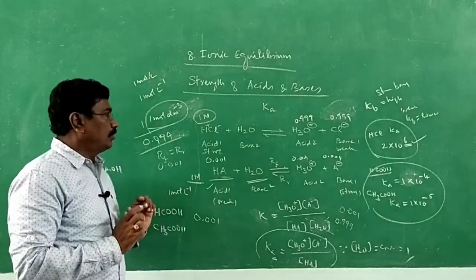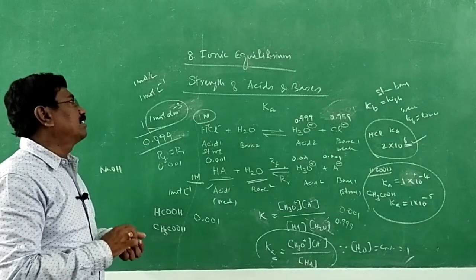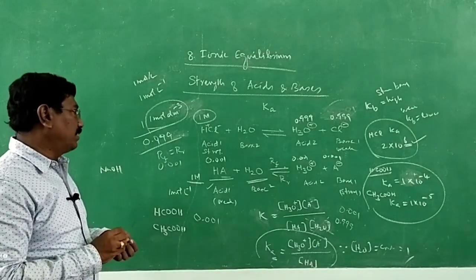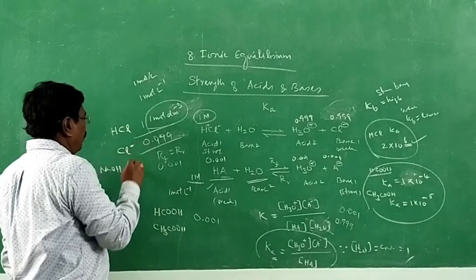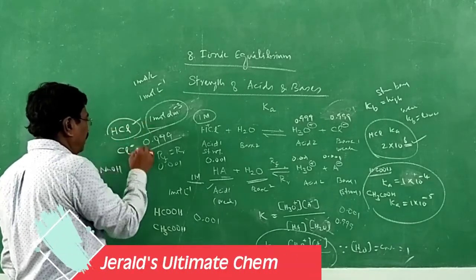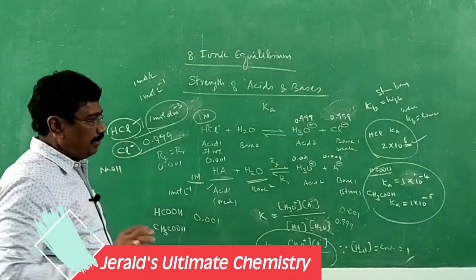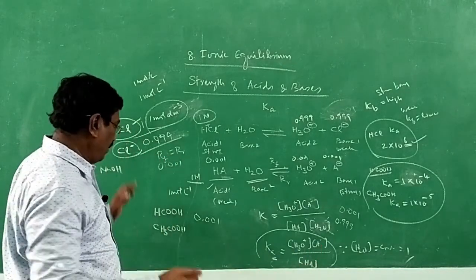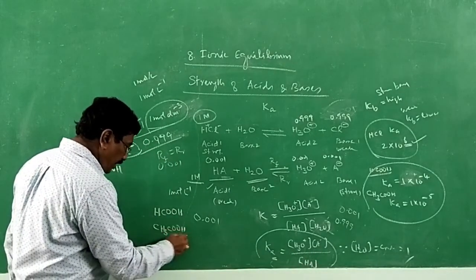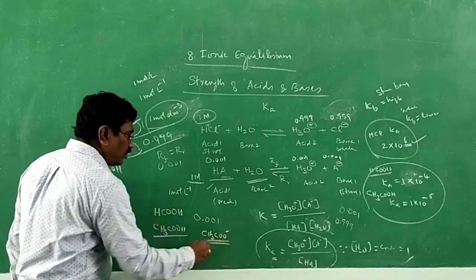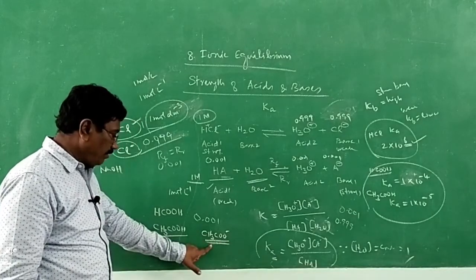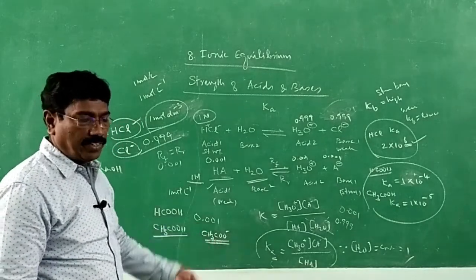That's all. These points we should know under strength of acids and bases. Among HCl and Cl minus, HCl is a strong acid and Cl minus is a weak base. Based on that, we can derive for anything. Acetic acid is a weak acid, therefore its conjugate base, CH3COO minus, will be a strong base. Like this we can derive.